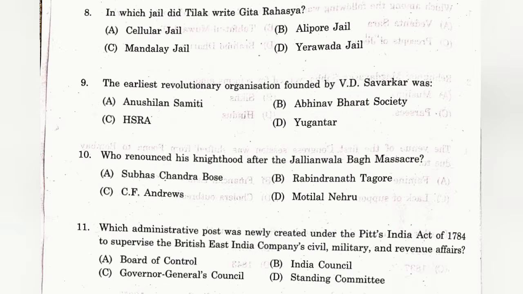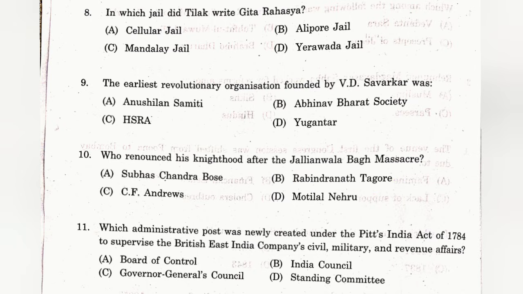Question number 8. In which jail did Tilak write Gita Rahasya? The answer is C. Mandalay Jail. Question number 9. The earliest revolutionary organization founded by V.D. Savarkar was? The answer is B. Abhinav Bharat Society. Abhinav Bharat Society was founded in 1904. Question number 10. Who renounced his knighthood after the Jallianwala Bagh massacre? The answer is B. Rabindranath Tagore.